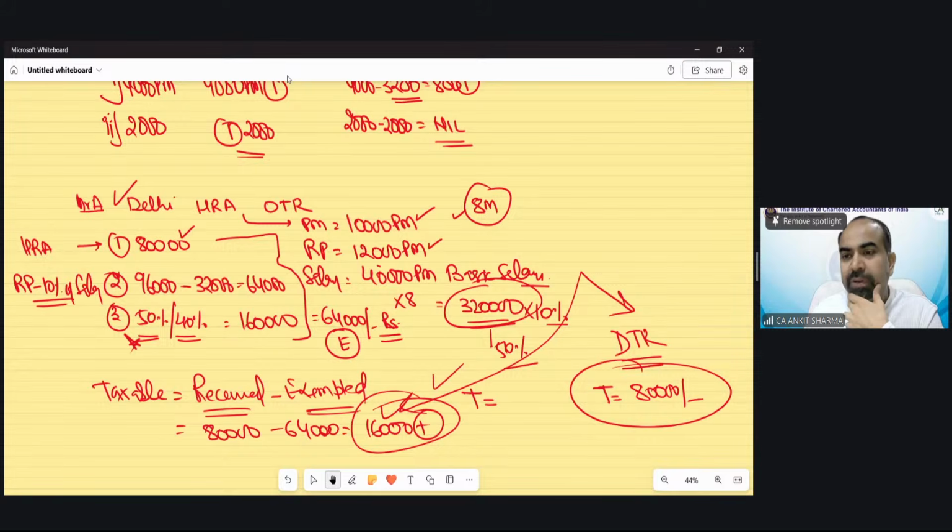A, adjustment for entertainment and transport. Yes, A is taxable for all cases except for entertainment and transport allowance.